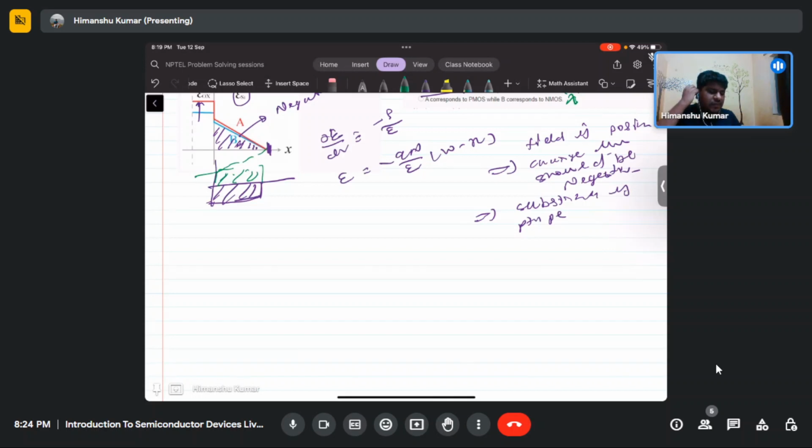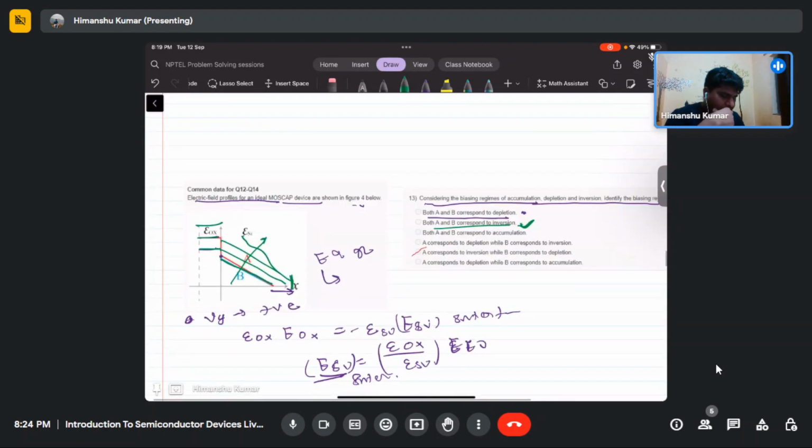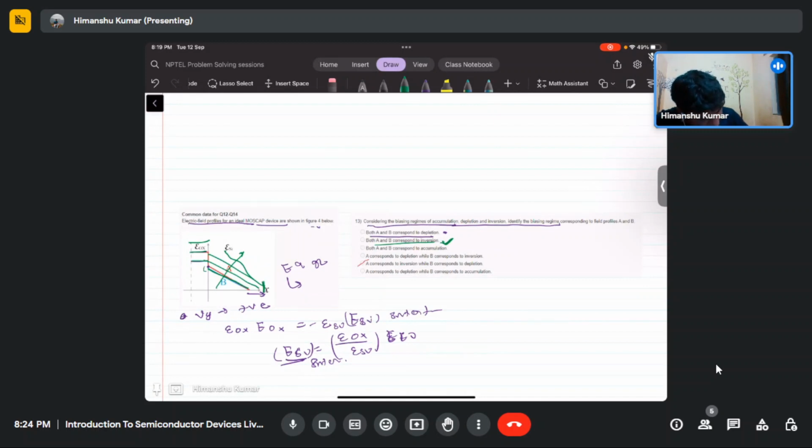Yeah, so after the inversion region, this B is depletion, because after the inversion region is reached, the field actually will have a larger slope.